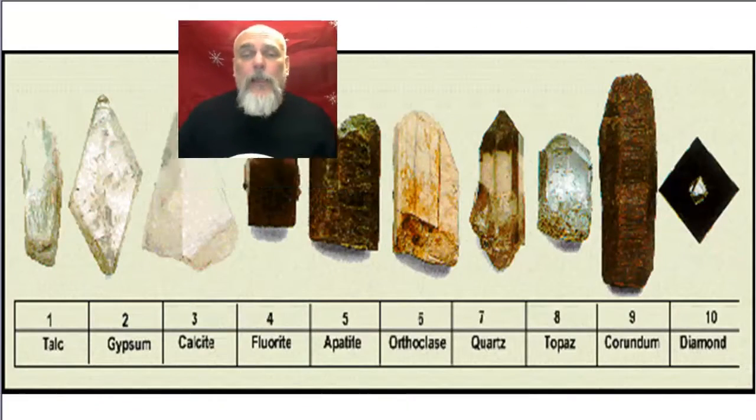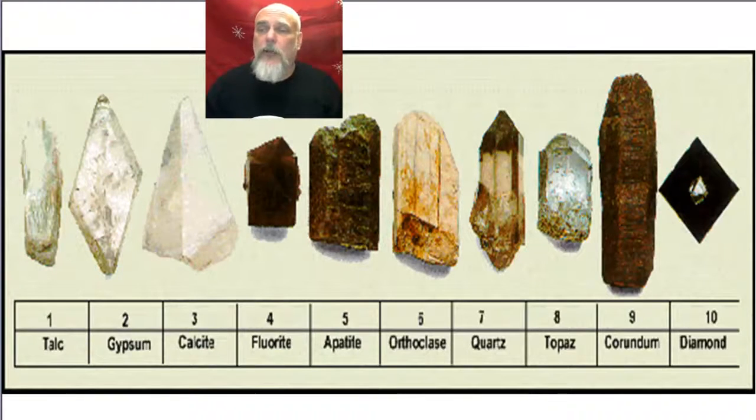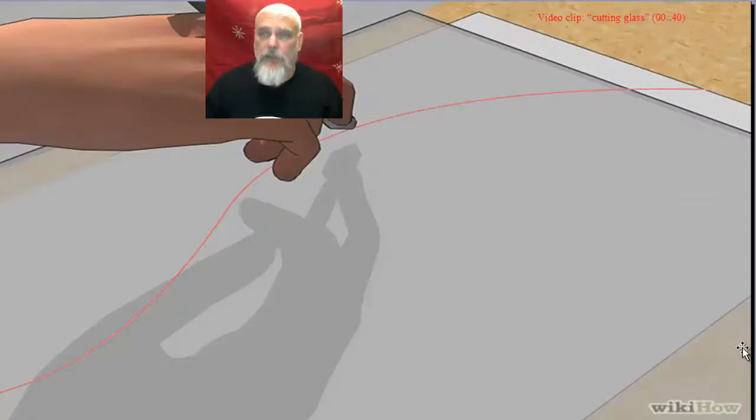Here's what's called the Mohs hardness scale, and going from left to right, this would be the softest material, this would be the hardest material. So if this is a 10, this is a 9, that means a diamond would be able to scratch corundum, corundum would be able to scratch topaz, topaz could scratch quartz, and anything below it as well. So topaz could scratch quartz, apatite, calcite, talc. Everything at the lower hardness would be able to be scratched by the one that is a harder hardness.